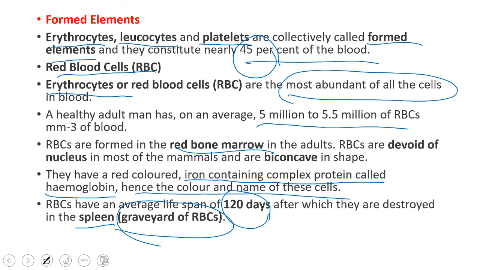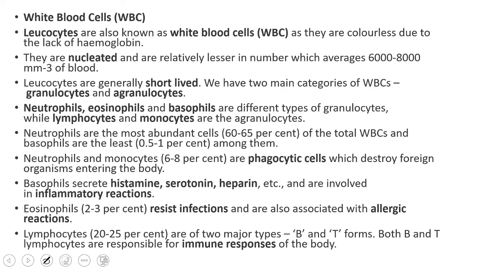And RBC are red in color due to the red pigment called hemoglobin. Hemoglobin is an iron-containing complex protein. And RBC have a lifespan of 120 days. After 120 days, they are destroyed inside the spleen. That's why the spleen is called the graveyard of RBC. Next, let us discuss WBC.